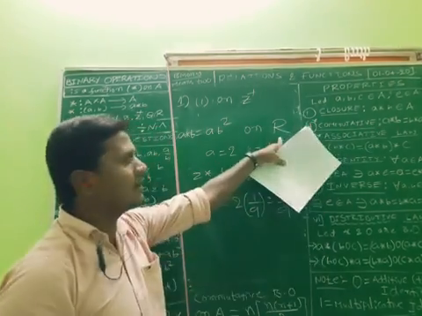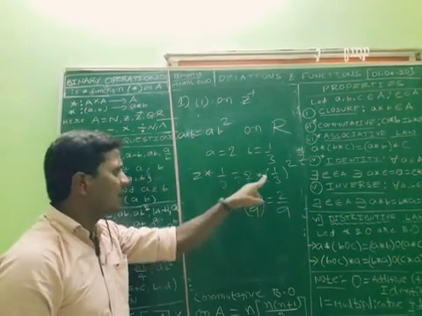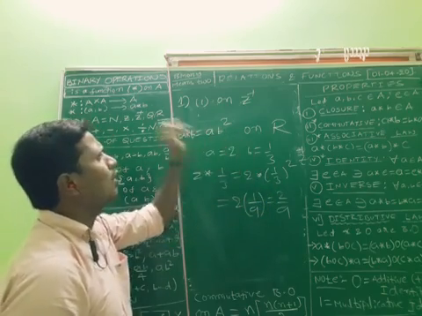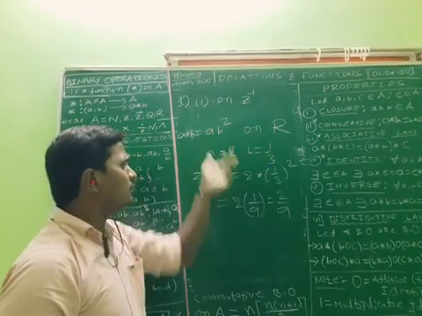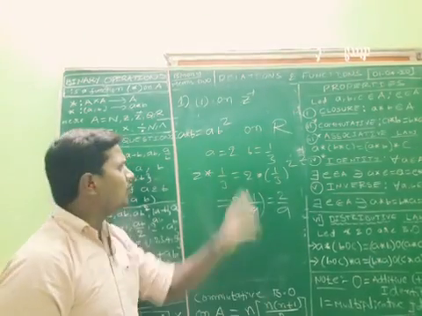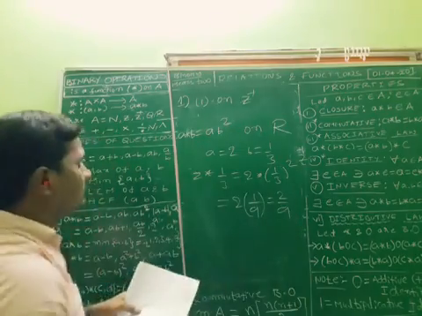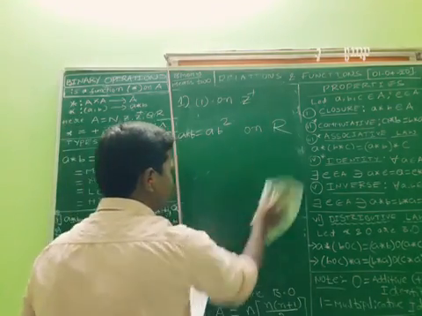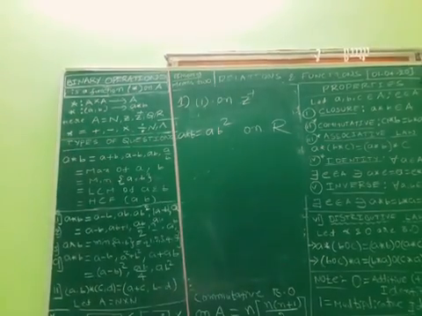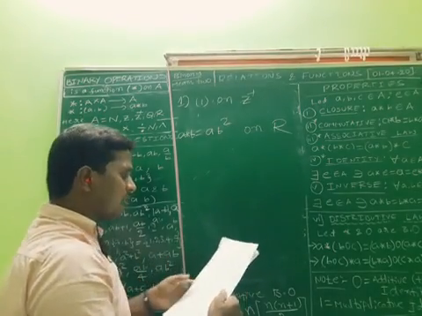Is 2 by 9 a real number? Real number, obviously. Take any values; they may be fractions or integers, whatever. For AB square, you can give any values as input, and the output is always a real number, so it is clearly a binary operation. The first one is not a binary operation, the second one is, and the third one is also a binary operation.